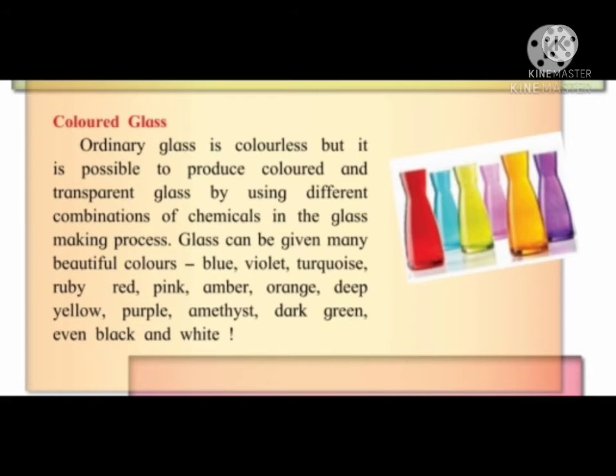So, if we use colored chemicals during the glass making process, we can get different colored glass. And these colored articles are also beautiful.